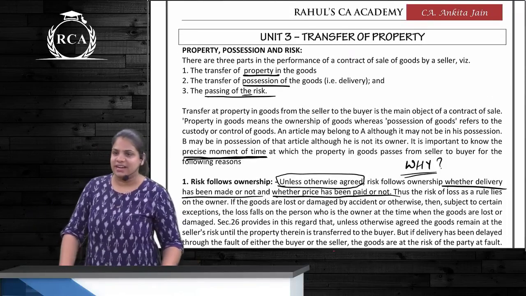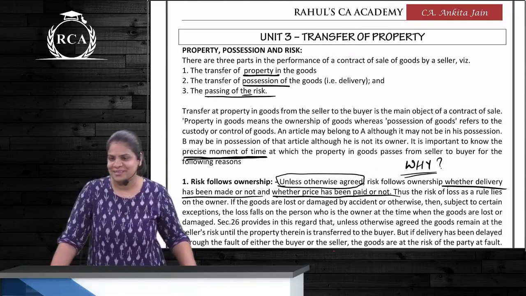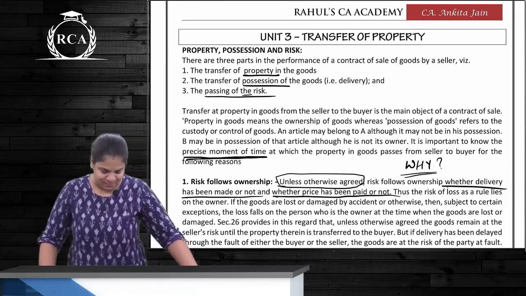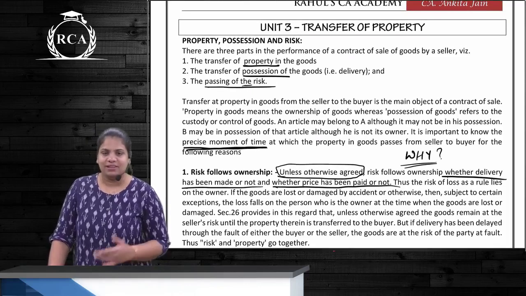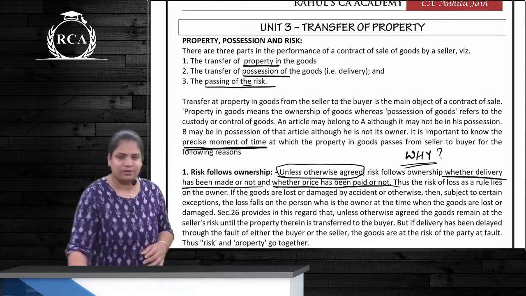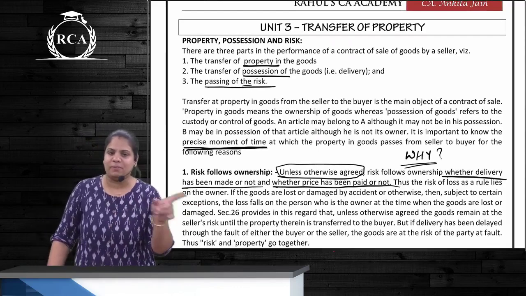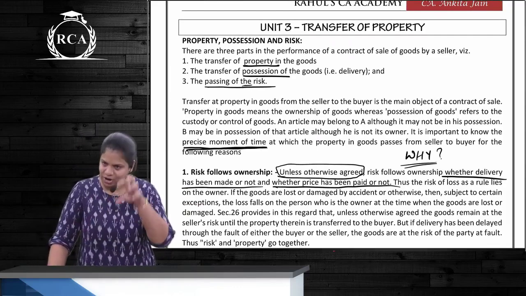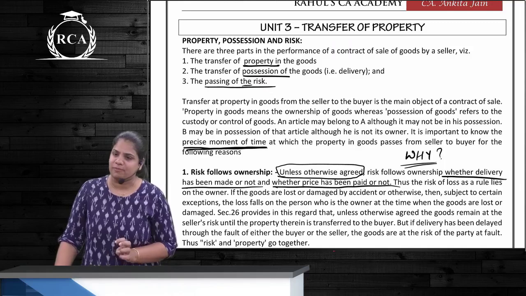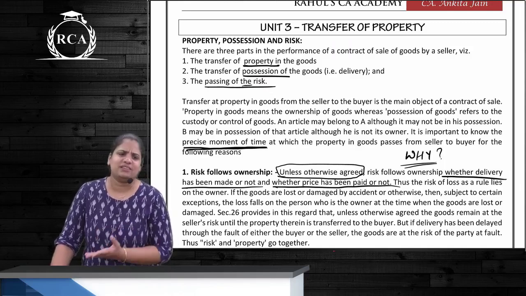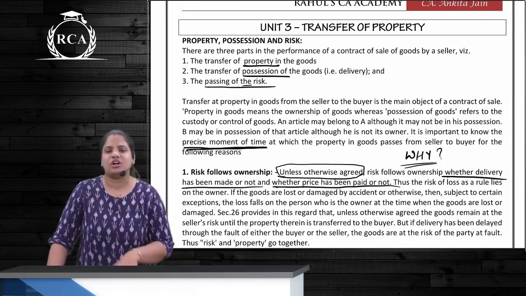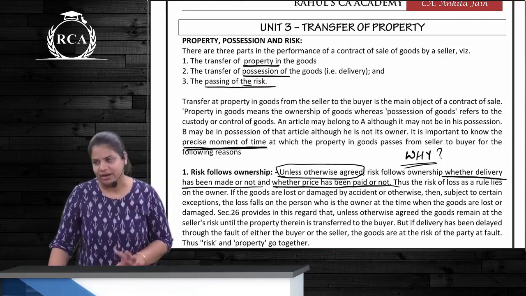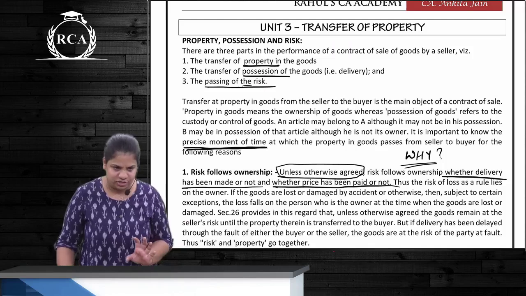Unit 3, transfer of property. What do you mean by property? Property means transfer of ownership. Now, contract of sale talks about two types of properties, general property and special property. But contract of sale deals with what type of property? General property, that is transfer of ownership. Though transfer of possession is also needed, but more important is what? Ownership, transfer of ownership, correct?